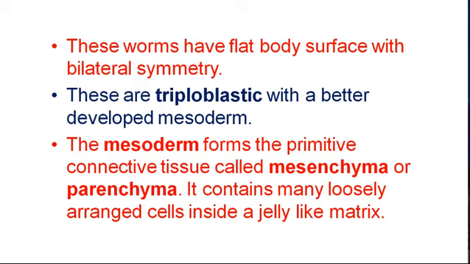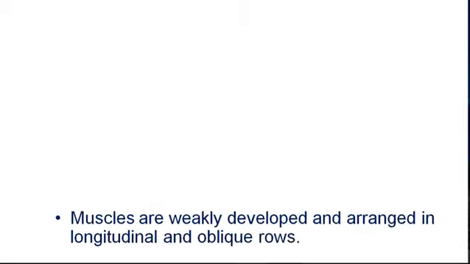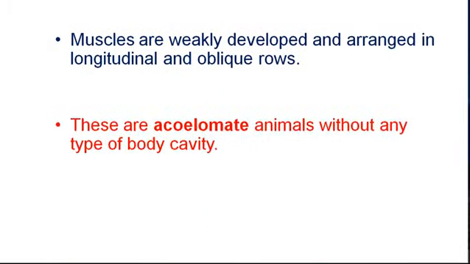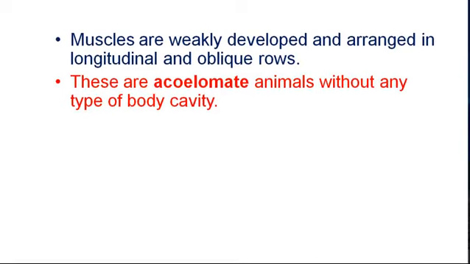It contains many loosely arranged cells inside a jelly-like matrix. The muscles are weakly developed and arranged in longitudinal and oblique rows. Because of this weakness, they have improper locomotion. They cannot move fast even if they live freely in water.